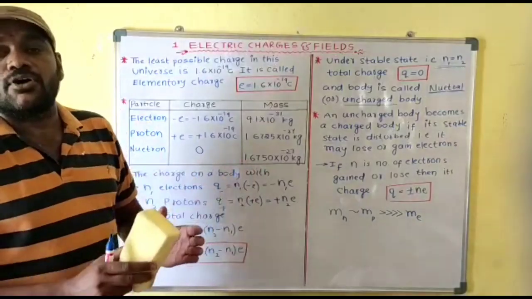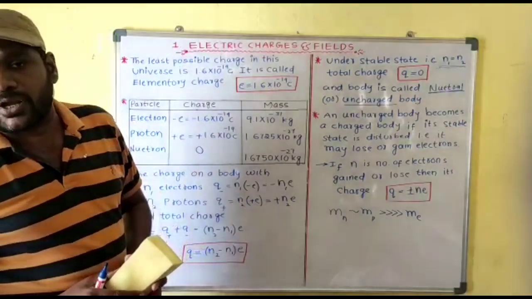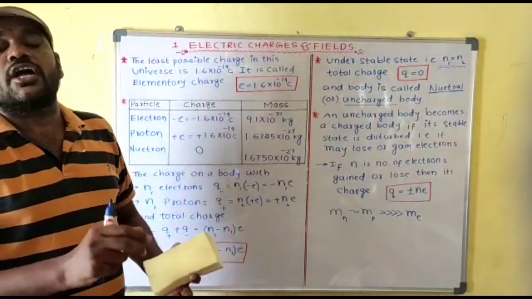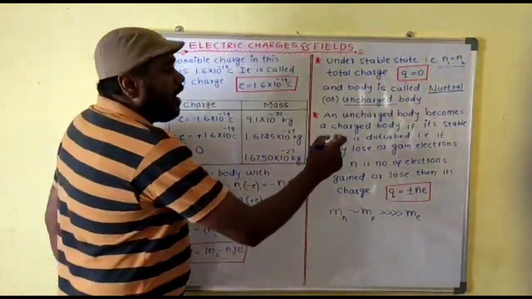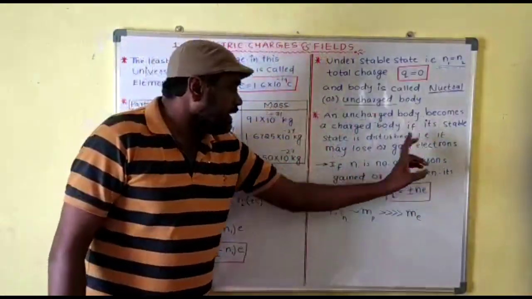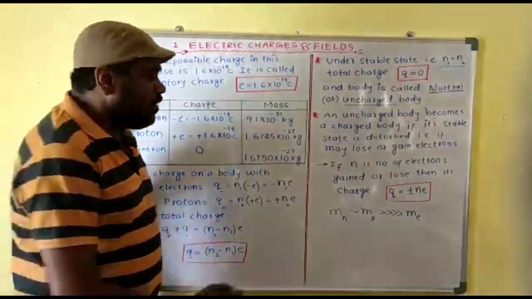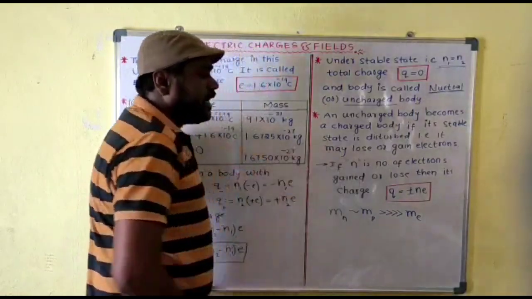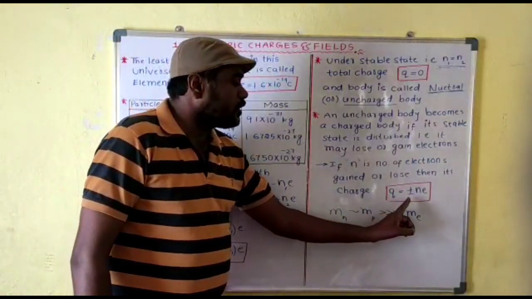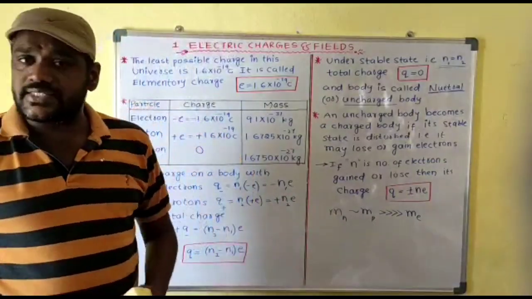Therefore, to get a charge on the body, or for a body to become a charged body, the number of electrons should not be equal to the number of protons. It may be greater or lesser than the number of protons, but should not be equal. Therefore, an uncharged body becomes a charged body under what condition? If its stable state is disturbed, meaning it may lose or gain electrons due to some other extra activities. Therefore, if n is the number of electrons gained or lost, then the charge on the body is Q equal to plus or minus n into e, where n is the number of electrons lost or the number of electrons gained.